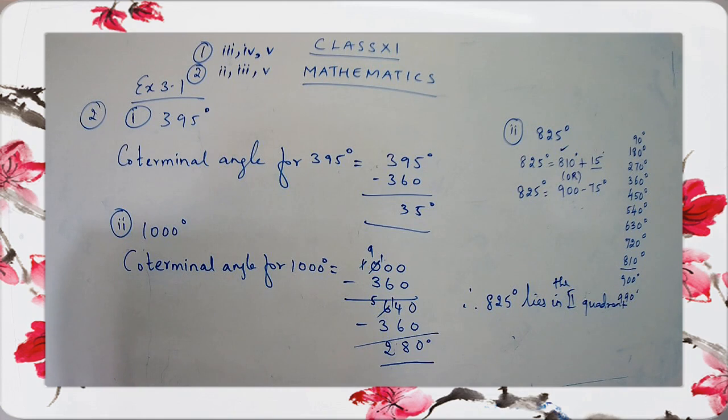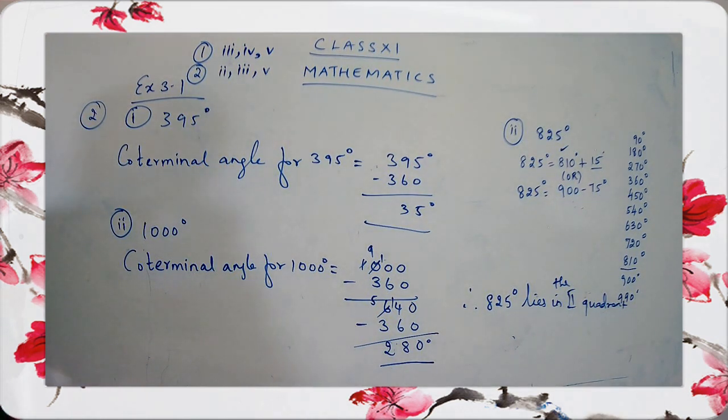So what is your homework, children? You are going to complete your second subpart and the third subpart from your question number 2, which deals with the positive angle. And now we are just going to do one sum from the negative angle. Okay, we have a negative angle here. Yes, it's minus 270 degree.